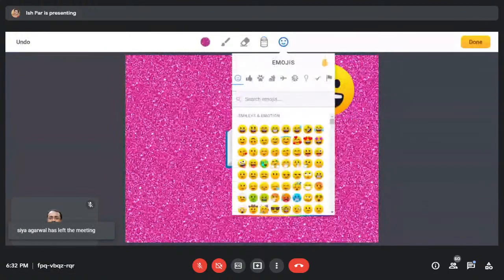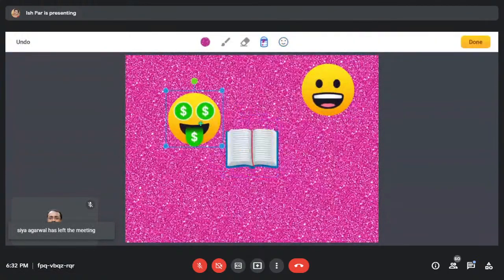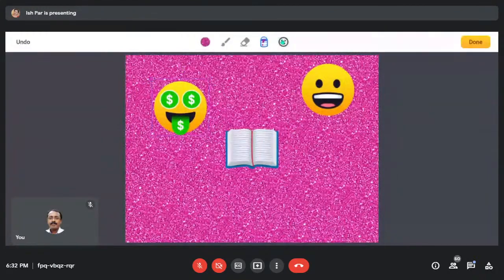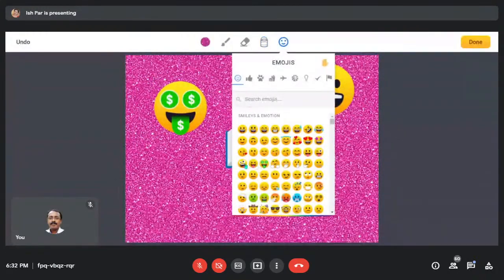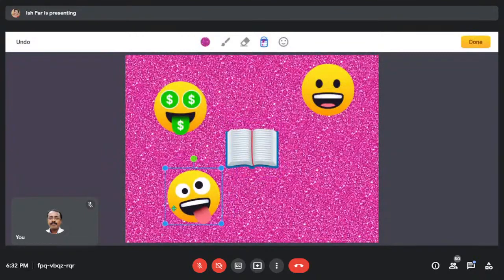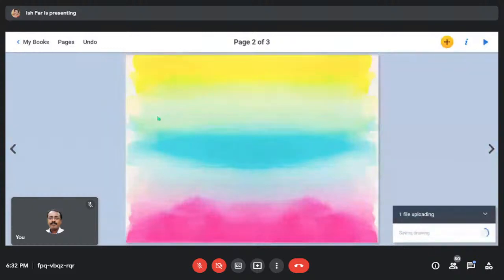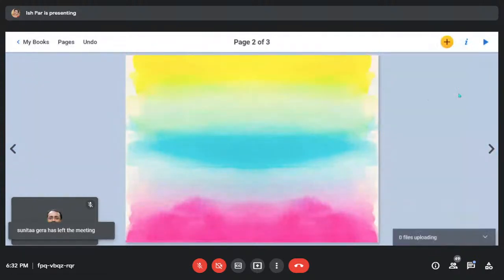Make lots of faces here. If you want to add a cartoon look for your children, this gives a nice effect to it. So this is also done. Till now we have done the cover page and how to add colors and images to it.